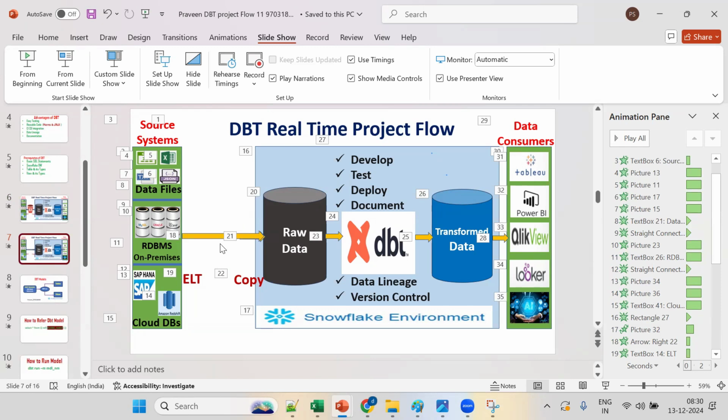And this transformed data will be consumed by views for data consumption in Power BI. For machine learning it will go in file format. For datasets it will go for securities. This is the flow. This entire combination you are calling ELT pipelines. But DBT comes exactly for the transformation part. Take the raw data, do the transformation, and load into Snowflake, into the consumption layer. Okay.